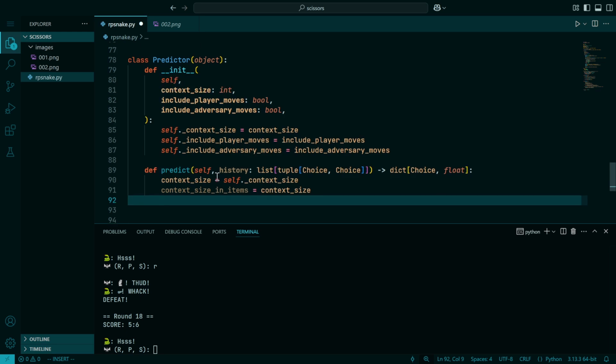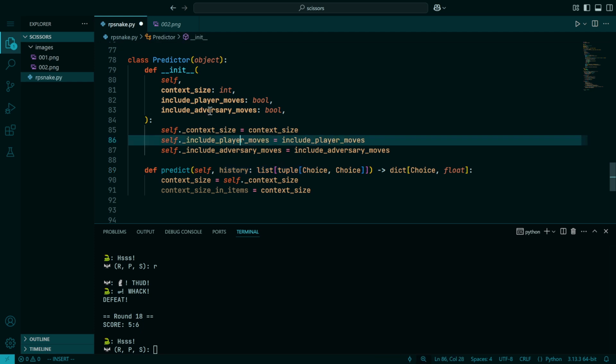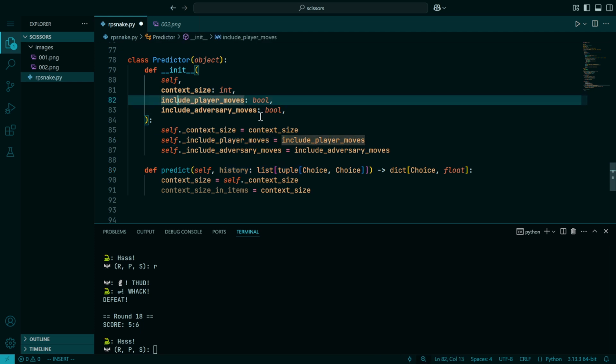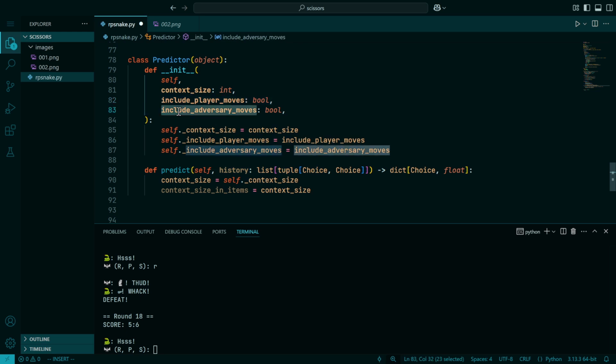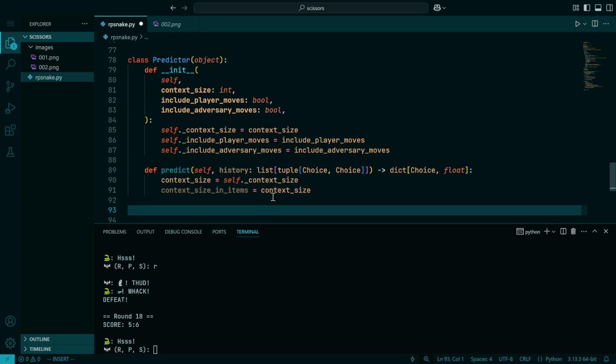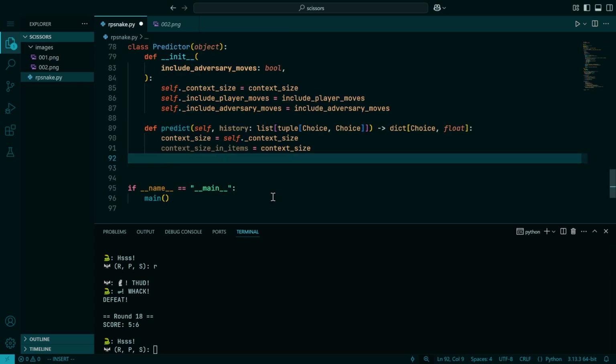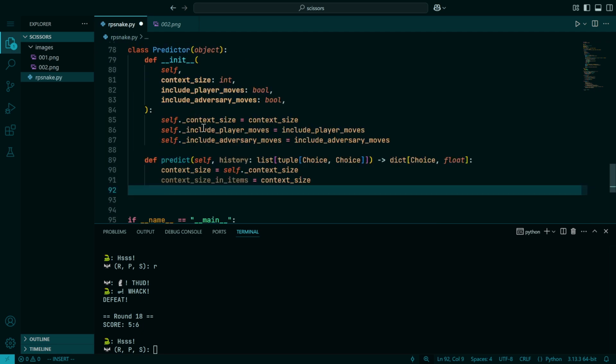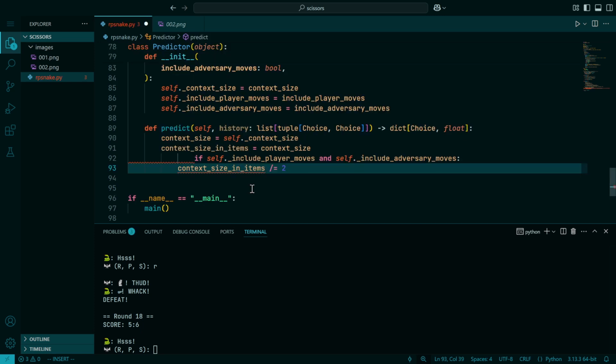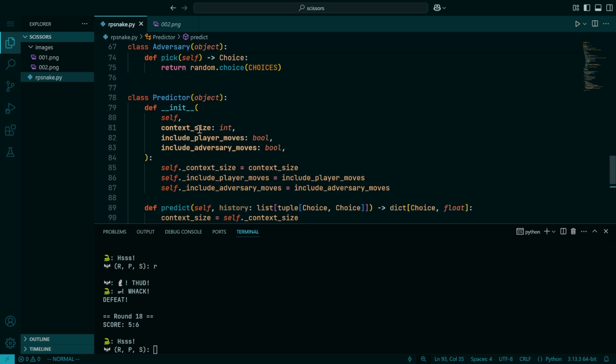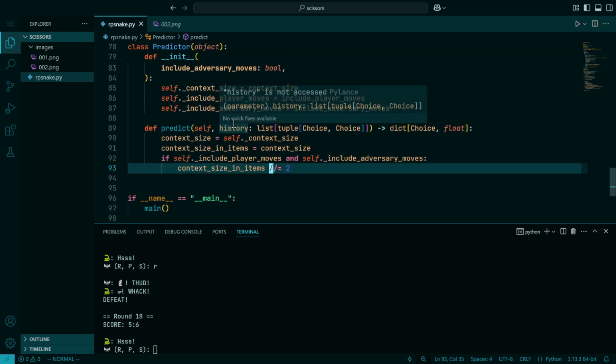So normally the context size in history items is going to be equal. This is true if the include player moves value is 1 or the include adversary moves value is true, but not both. If they're both true, then we actually get 2 units of information that go into the context from each history item. So we will actually compute that like this. We'll actually use integer division because these numbers should all be integers. We can't really have 0.5 of an item. That doesn't make any sense. Even though, to be clear, this would always be an integer value regardless because we'll happen to construct it that way when we use this in the future of our program.